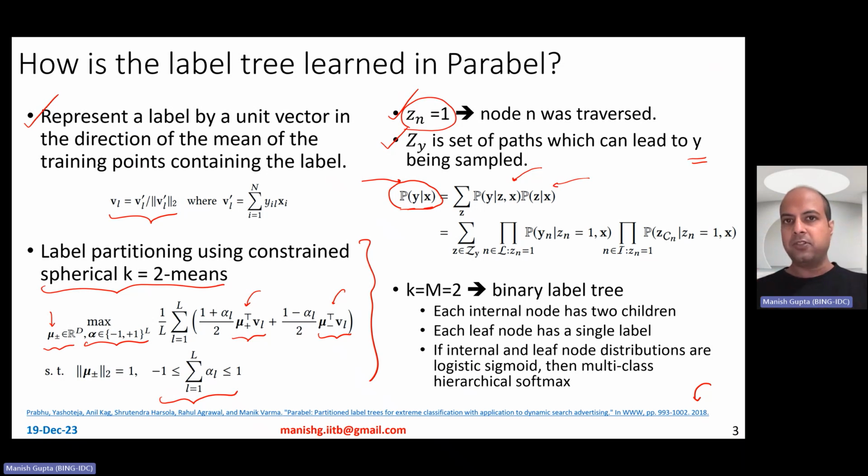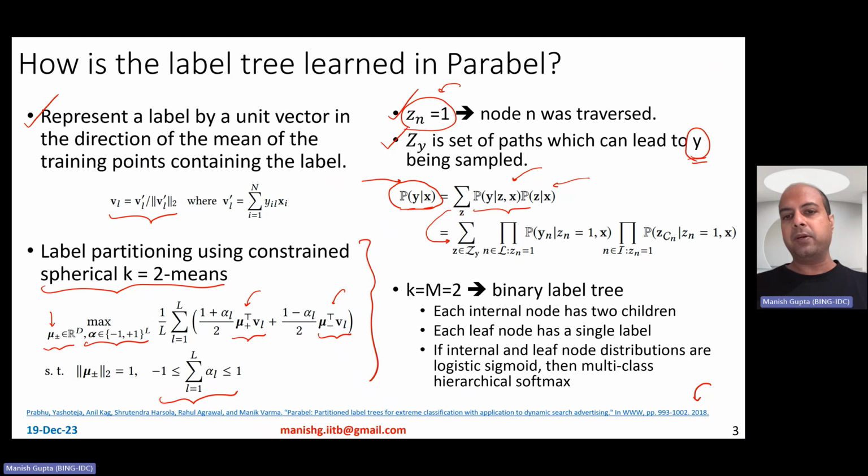So whichever be the paths, you essentially want to take various paths, and you want to reach those leaf nodes which contain labels in y. So sum over all z, probability of y given z comma x, and probability of z given x, right? So essentially Zn equal to 1 is a random variable. Zn can take only two values, Zn equal to 0 or 1. It's 1 when node n was traversed and 0 when node n was not traversed. Okay. Now, what I could do is to basically split this and write it in this way.